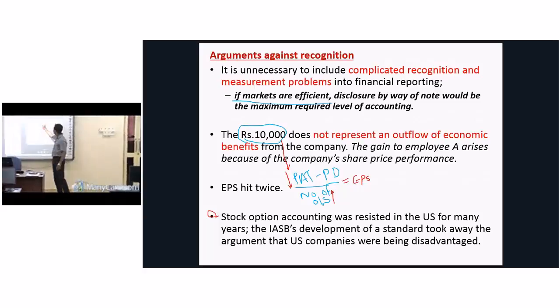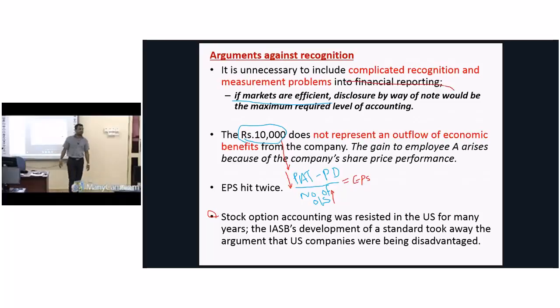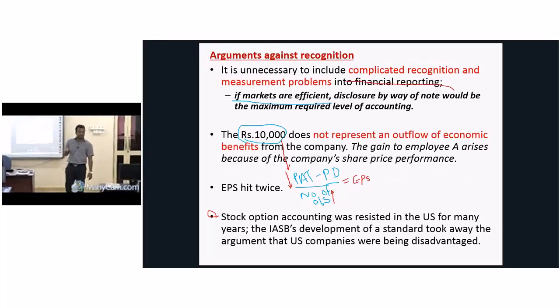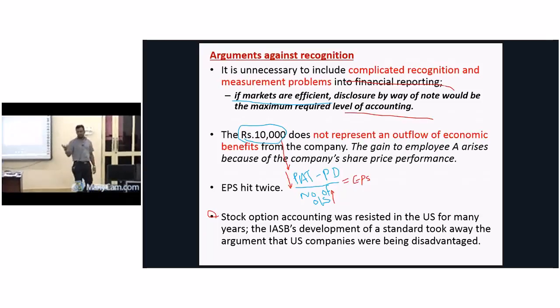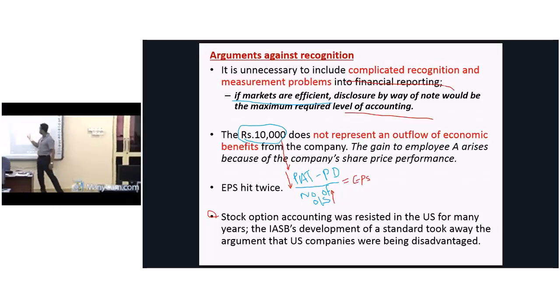Therefore, people say, look, this is a kind of complicated transaction. A lot of management estimates will be involved in this kind of transaction. Therefore, you are going to mislead the financial statements or information. So people argue this kind of complex transaction should not be recognized in the books of accounts. Just do a disclosure, a qualitative disclosure, it is enough. That's one thing, right?